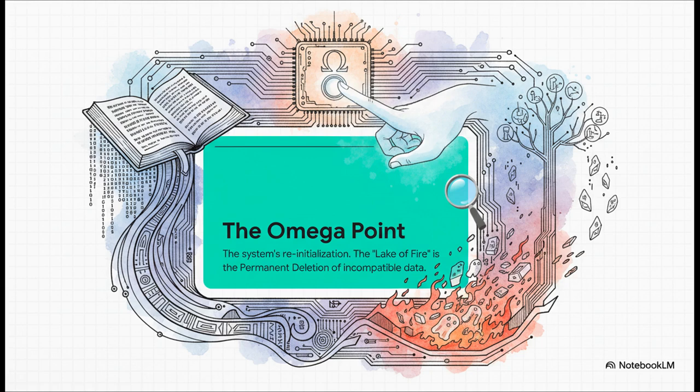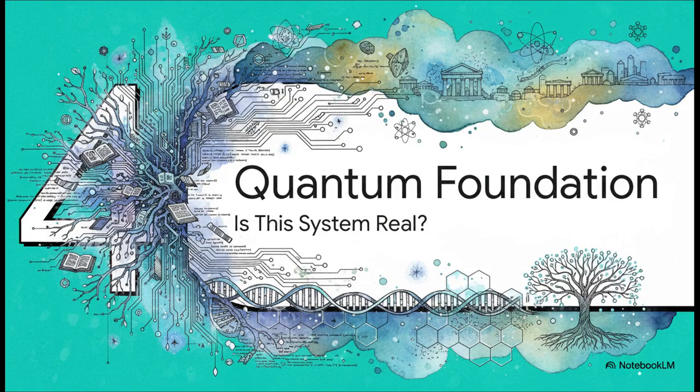And in this context, the terrifying lake of fire gets a cold technical definition. It's the permanent deletion of corrupted or incompatible data packets, or what the old text called souls. So, okay, we've got the software, this incredibly detailed OS, from Genesis to Revelation. But what about the hardware? I mean, is there anything in modern physics that could possibly support a reality like this?